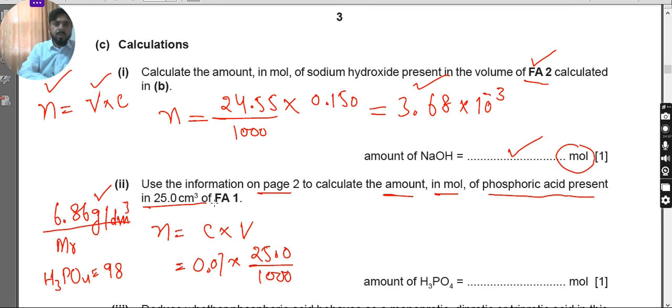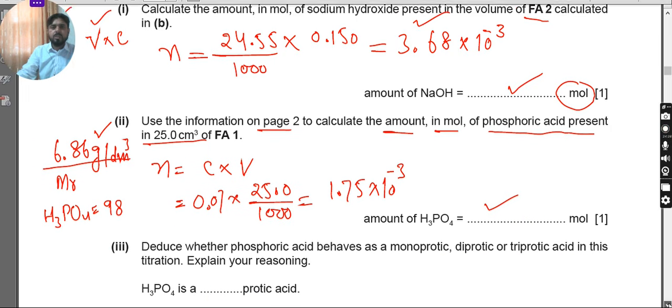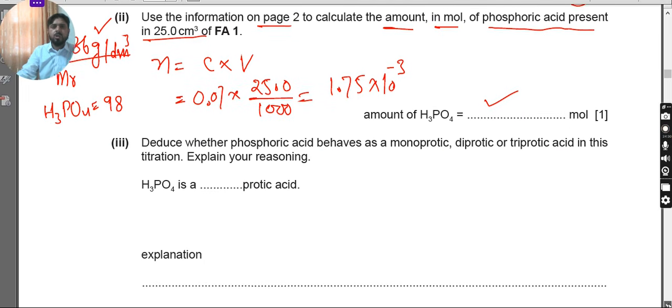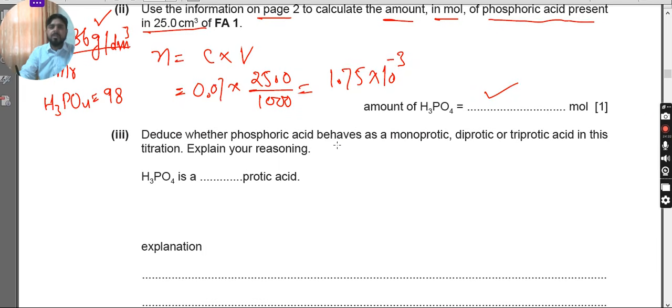Now we have to multiply this value with 25 divided by 1000. Then I got a value of 1.75 times 10 raised to the power minus 3. So here you have to write this value. Then he says, deduce whether phosphoric acid behaves as a monoprotic, diprotic or triprotic acid.